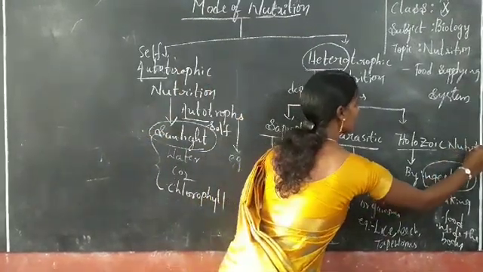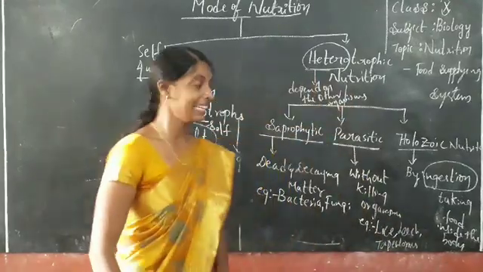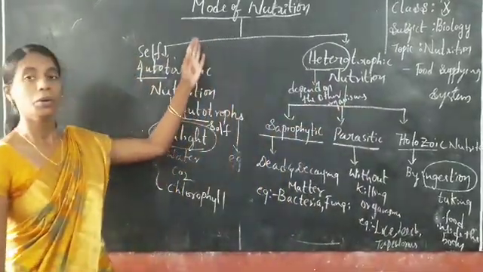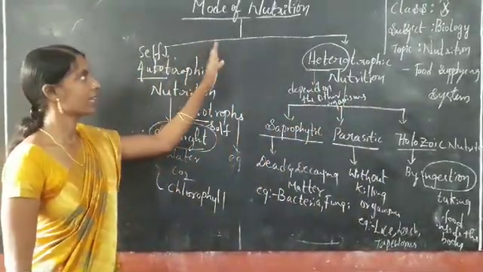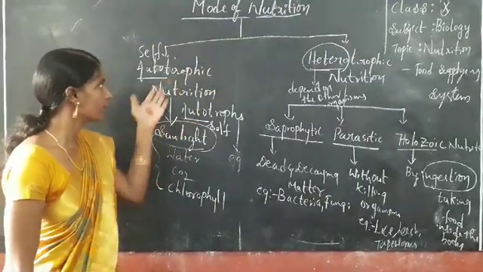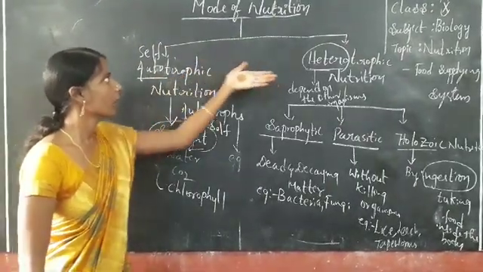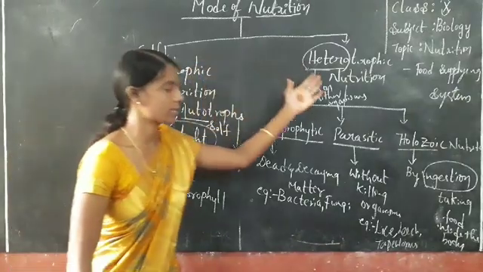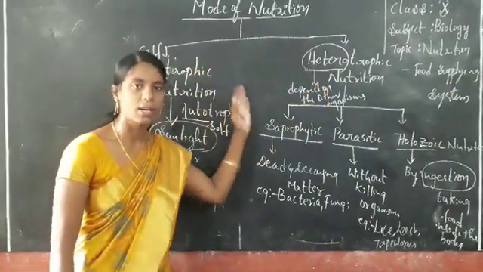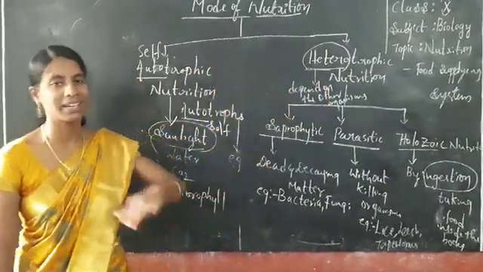So this is the main topic we discussed in the main modes of nutrition. Once again, we classify the mode of nutrition into autotrophic as well as heterotrophic. Basically this is the 2 marks flowchart given in public examinations.